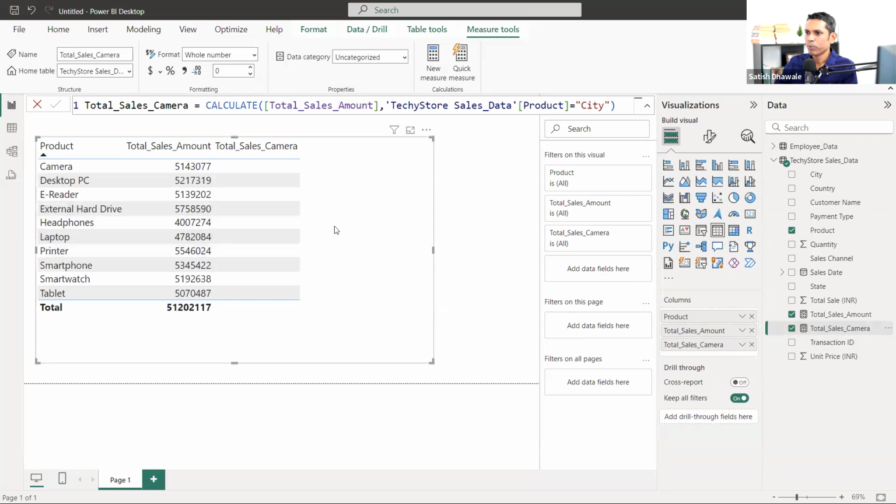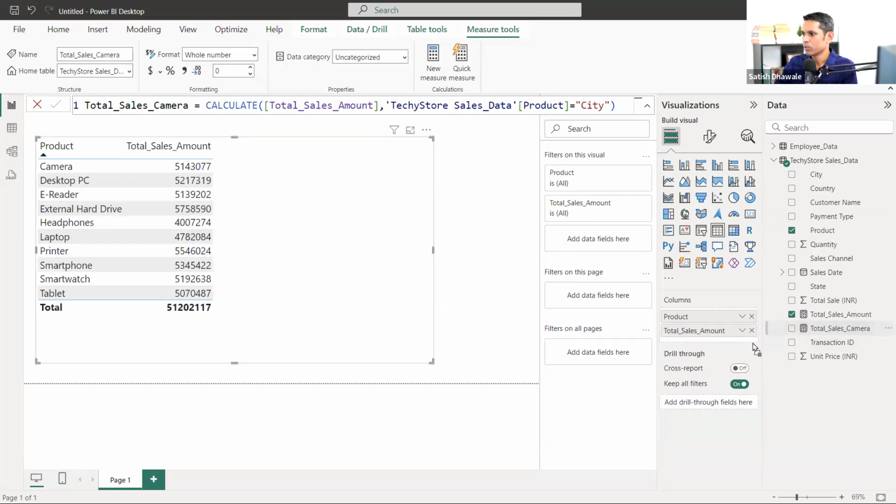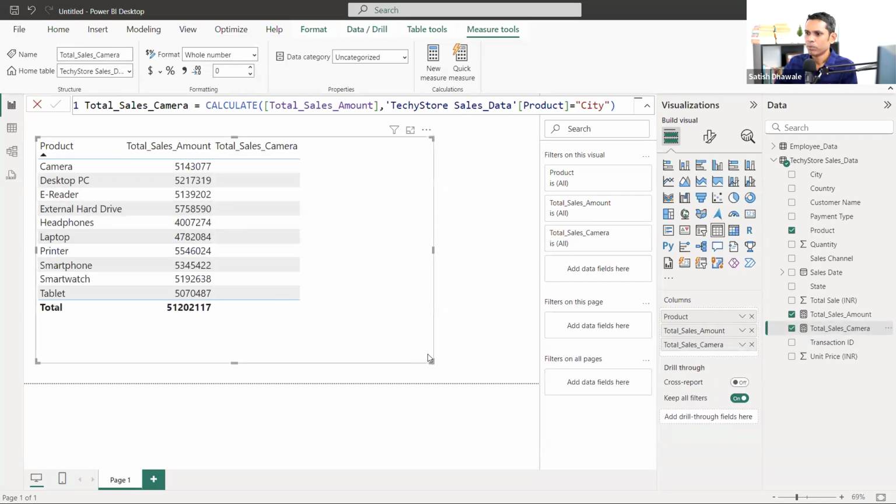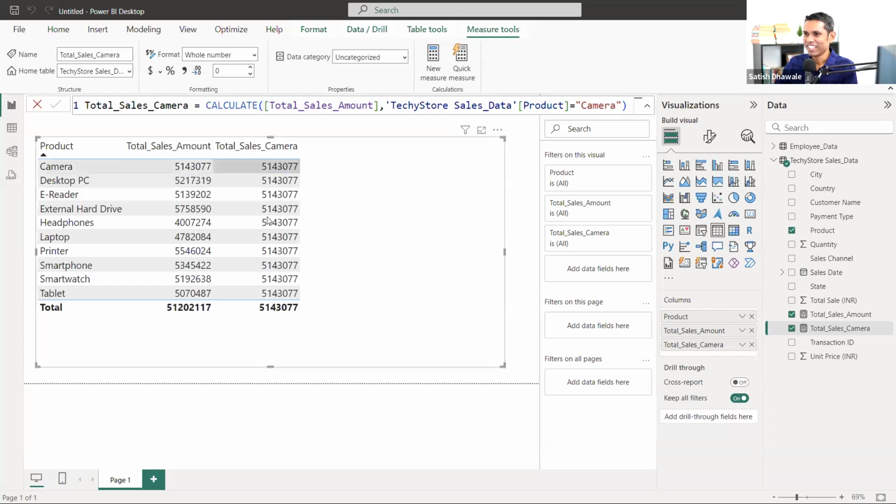But what is the point of dragging this particular camera cell here? Total sales camera, calculate total sales amount, sales for city camera. Oh, it should be camera. Okay, now got it. Yeah, we are getting camera.